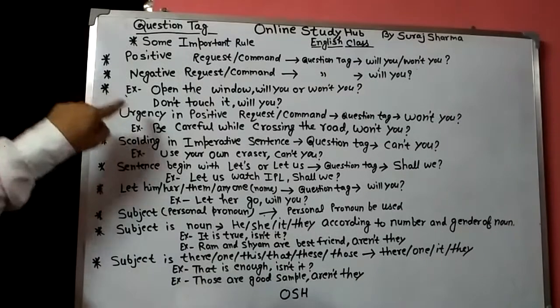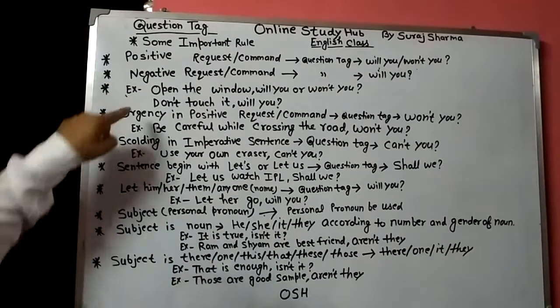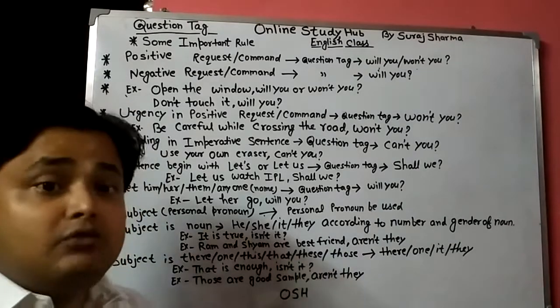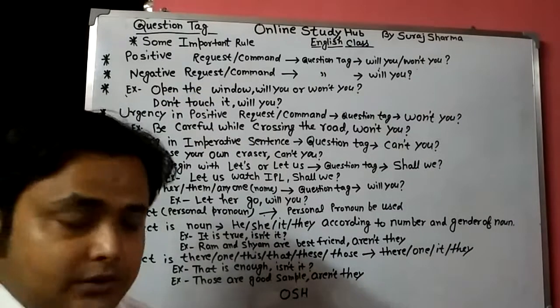Here is an example. Open the window, will you or won't you? Here another example is: don't touch it, will you? Then we use will you because it's a negative request or negative command.